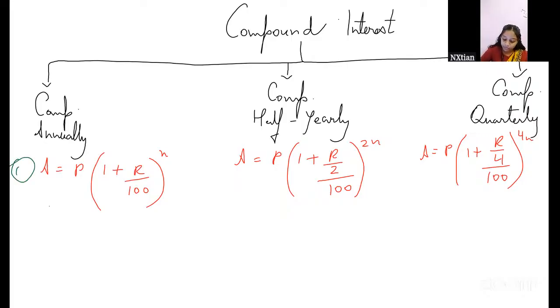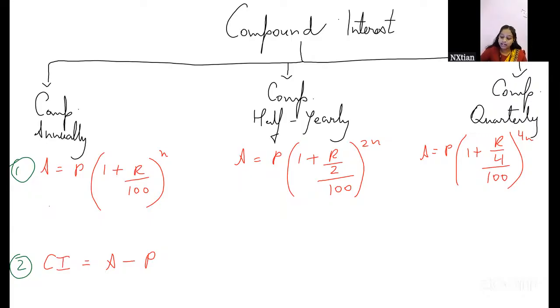Now the second step in finding the CI remains the same in all three. What is amount? It's the sum of principal and interest. So what will CI be? CI will be amount minus principal. CI means compound interest.